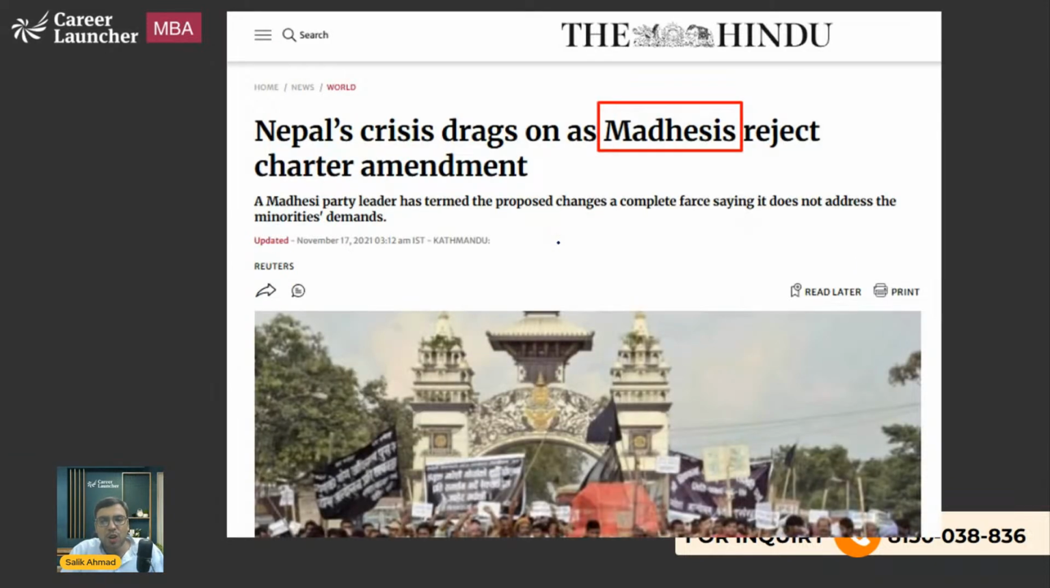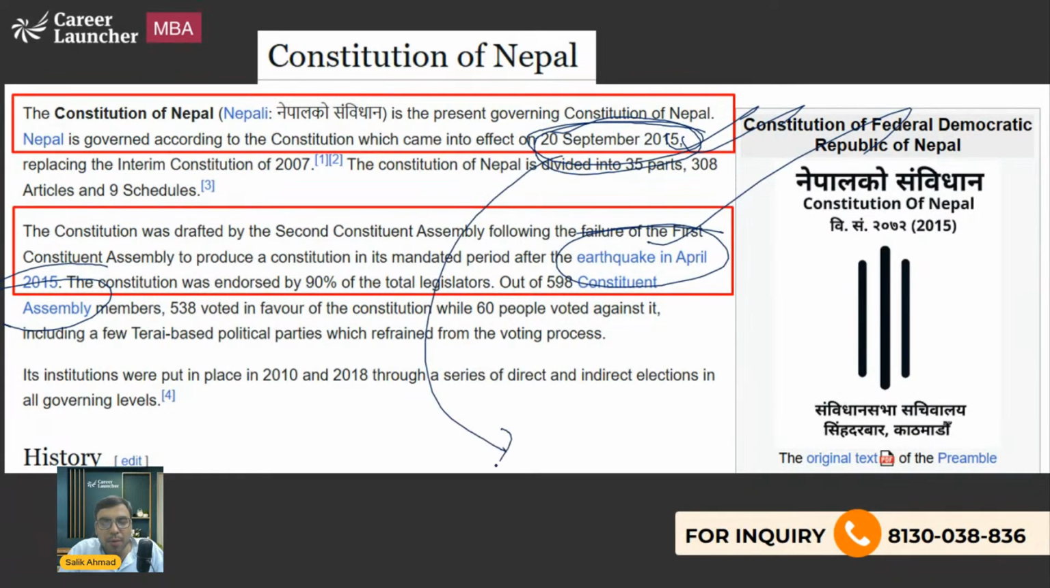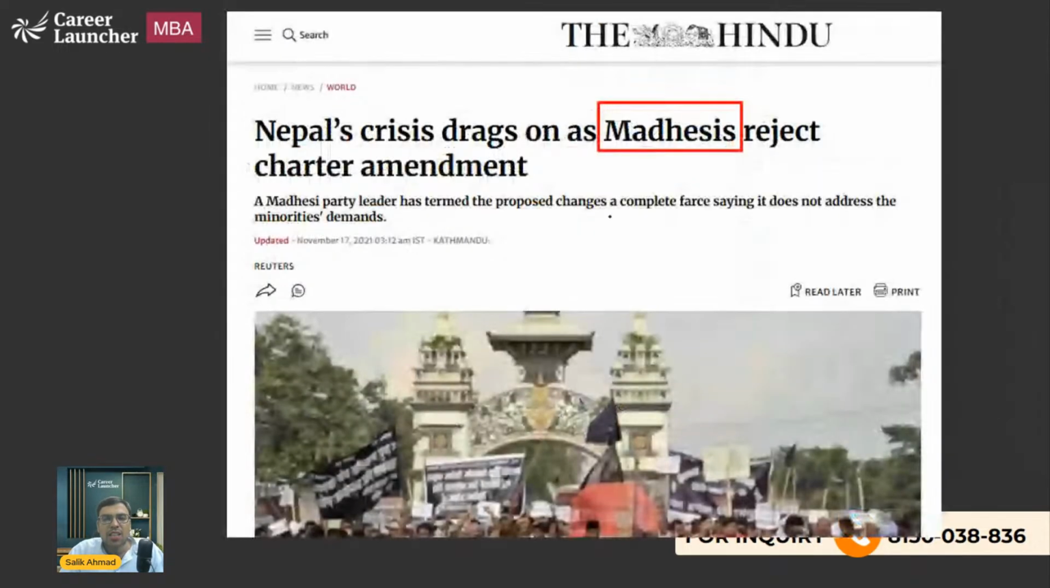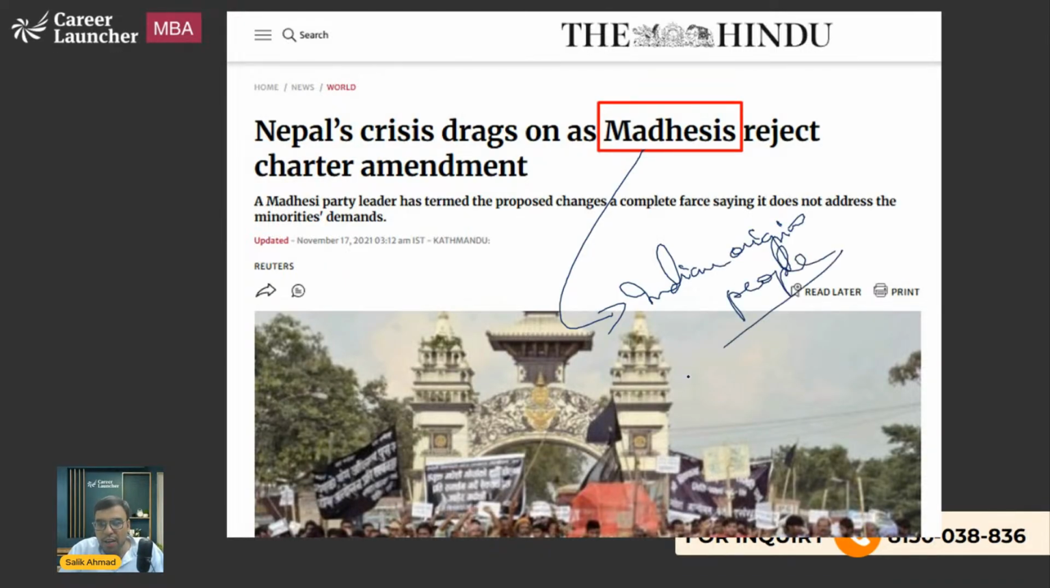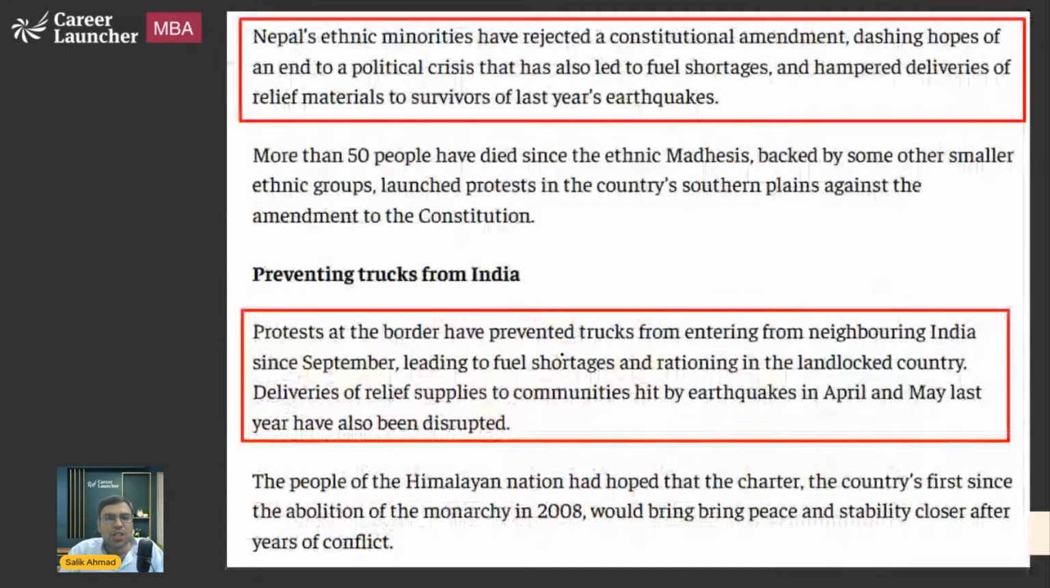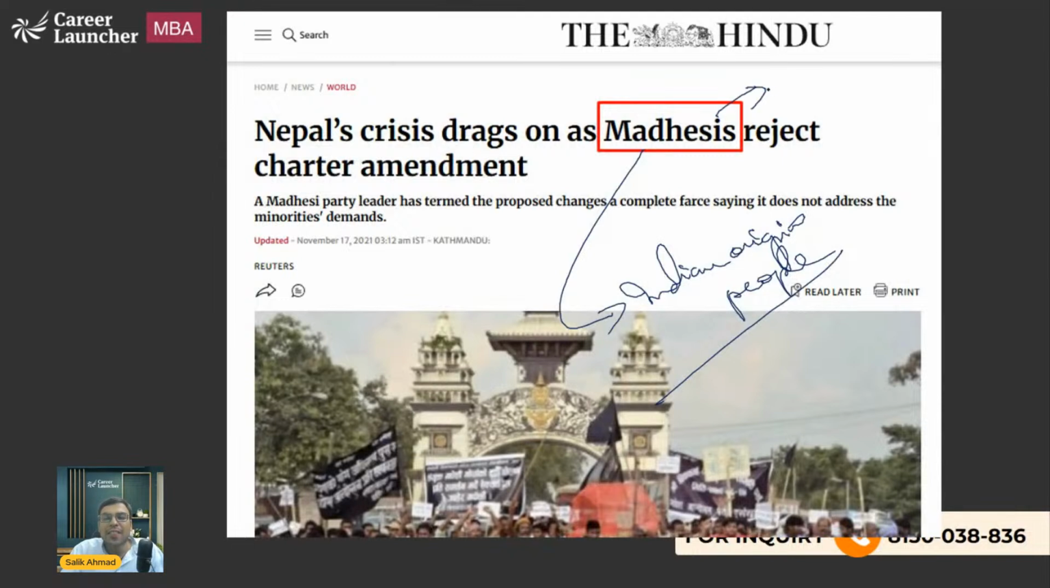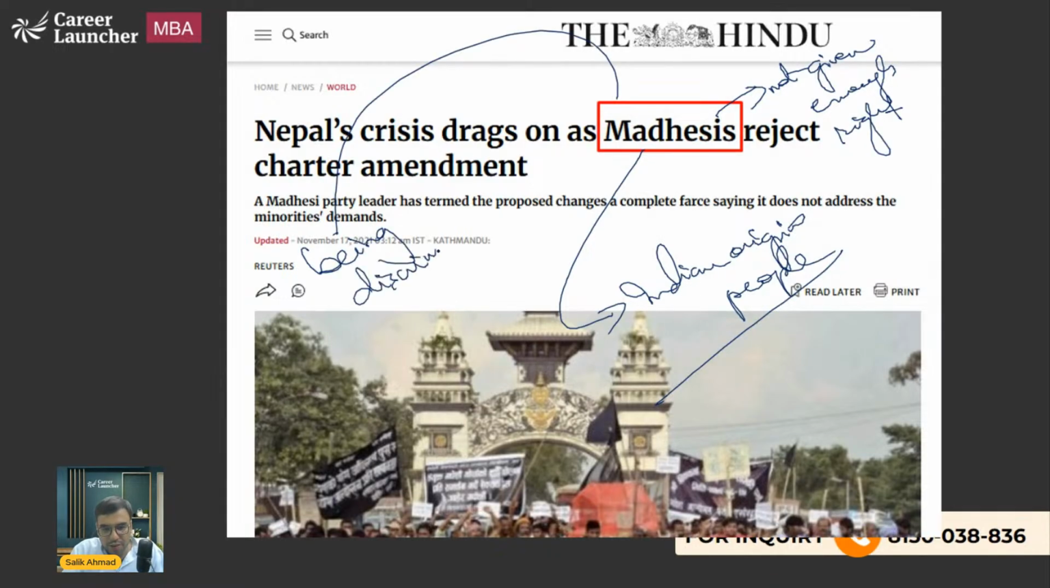Nepal crisis drags on as Madhesis reject charter amendment. See, what happened was this constitution was brought, but India and the people of India did not like it. And the reason was that there are people living in Nepal who are actually of Indian origin. Okay, they are living in Nepal and are called Madhesis. They are considered ethnic minorities because, of course, Nepali people are in the majority. So they were actually not given enough rights, or I would say they are being discriminated against. Okay. That is what you should be knowing.